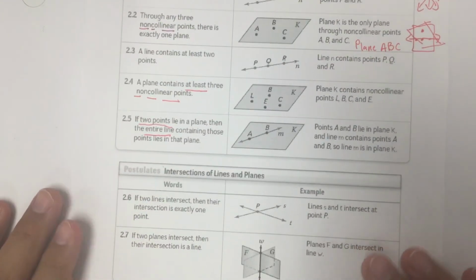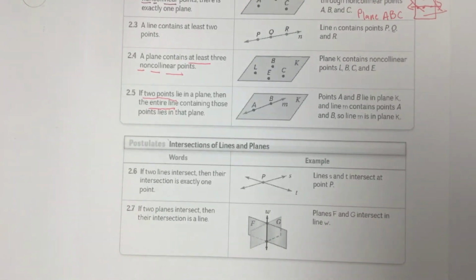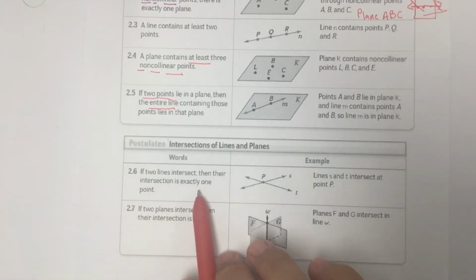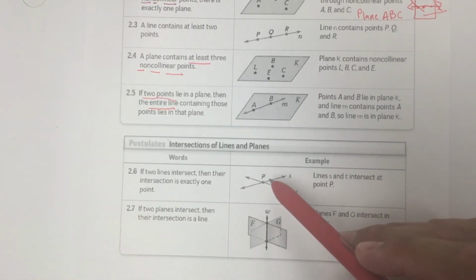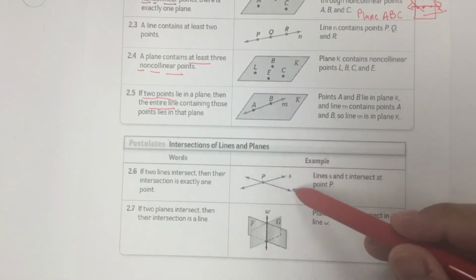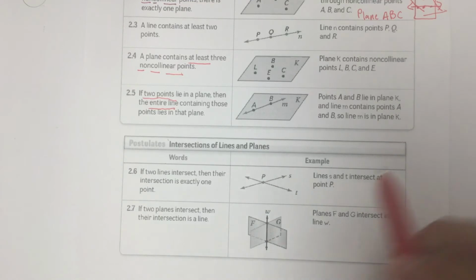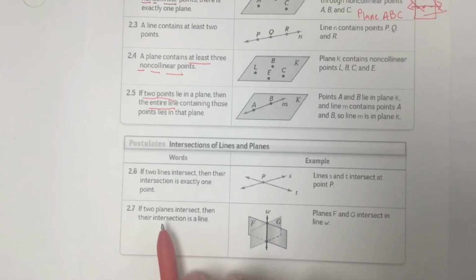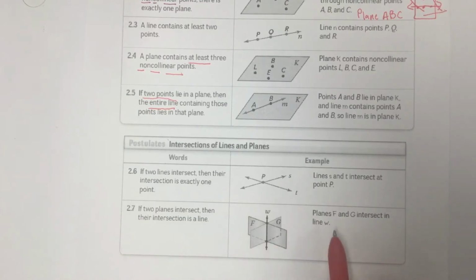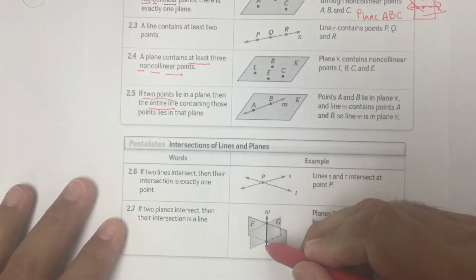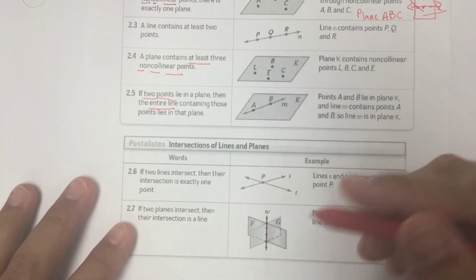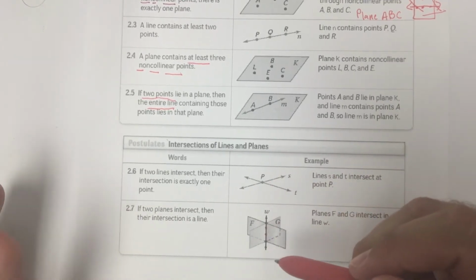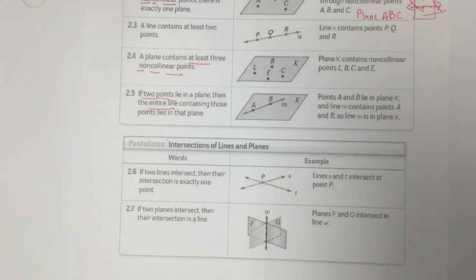Some more postulates that we want to talk about. If 2 lines intersect, then their intersection is exactly 1 point. So when lines intersect, they intersect at exactly 1 point. Lines S and T intersect at point P. If 2 planes intersect, then their intersection is a line. So planes F and G intersect at line W. Remember, there are several points on this line, so we can have at least 2 points on a line. That's why a point doesn't determine an intersection of planes. Make sure that you understand that.